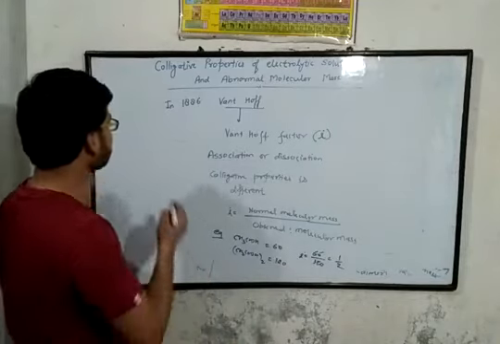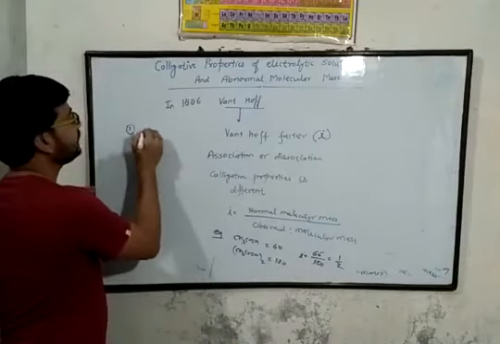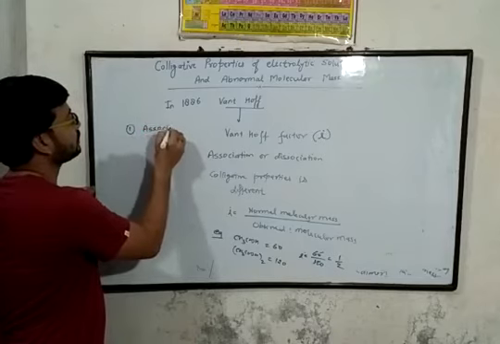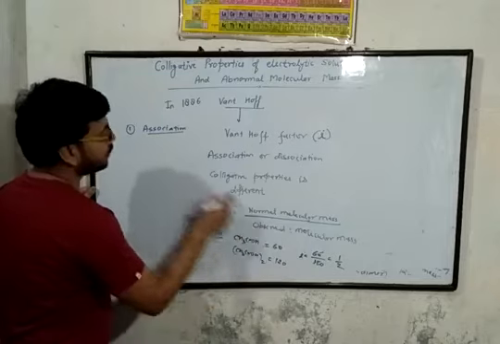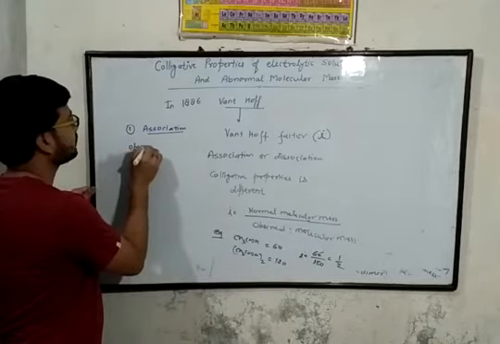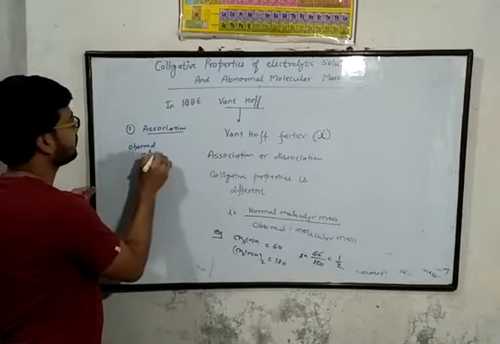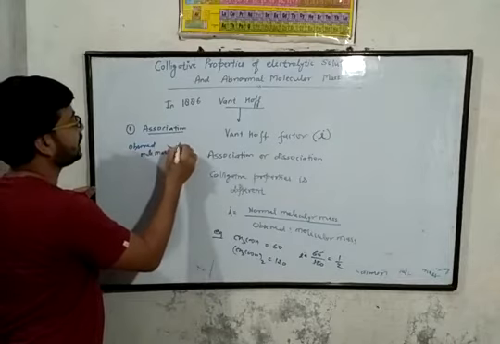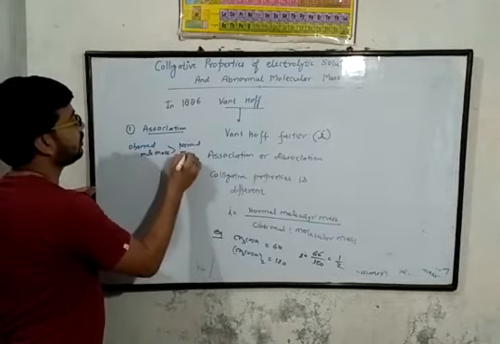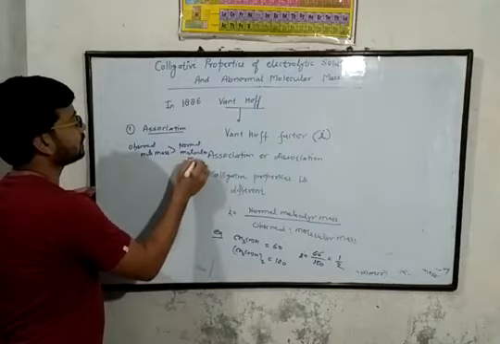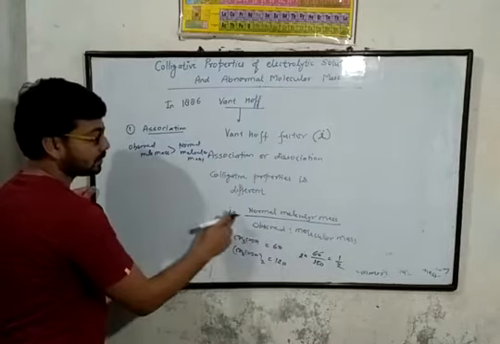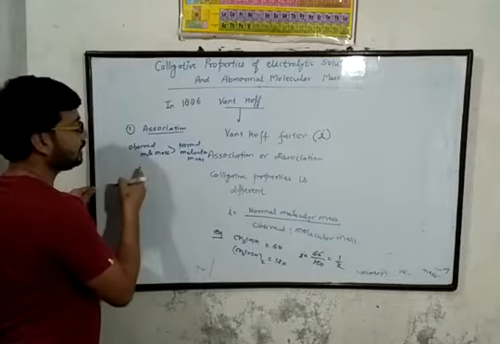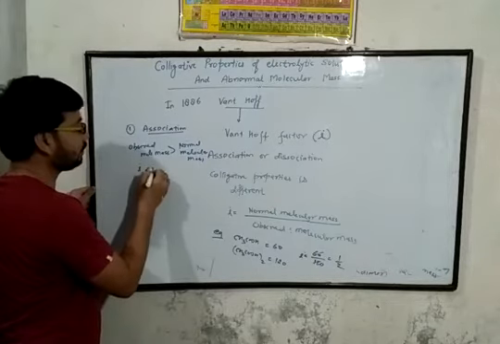Let's see here. Number 1, in case of association, observed molecular mass is higher than normal molecular mass. The denominator is higher, so that i, the Van't Hoff factor, is less than 1.